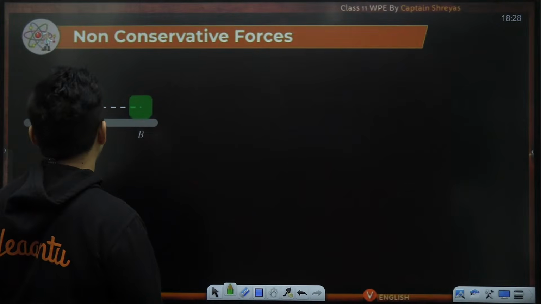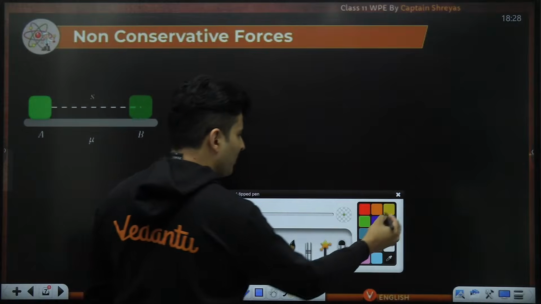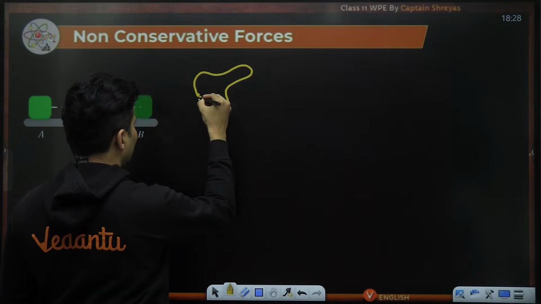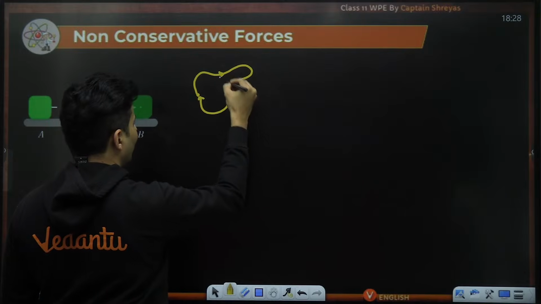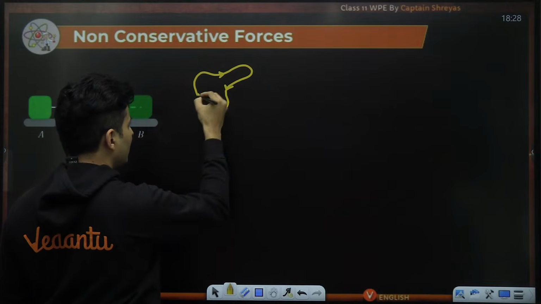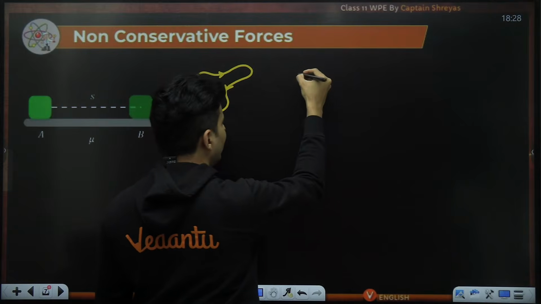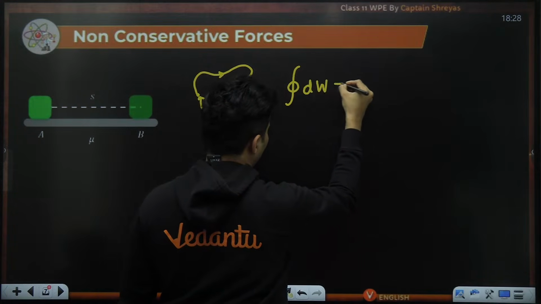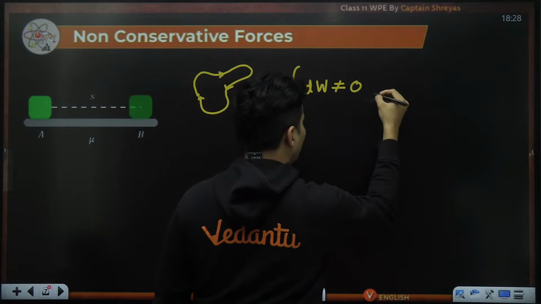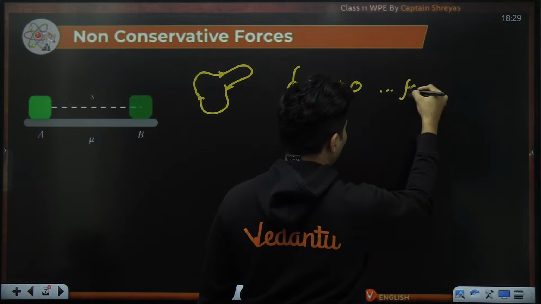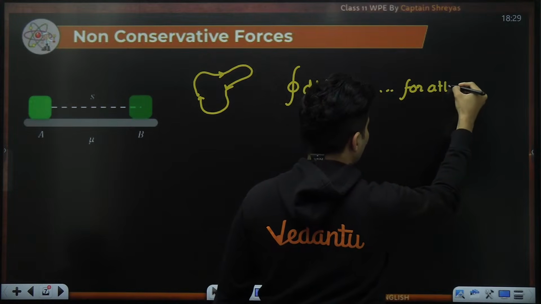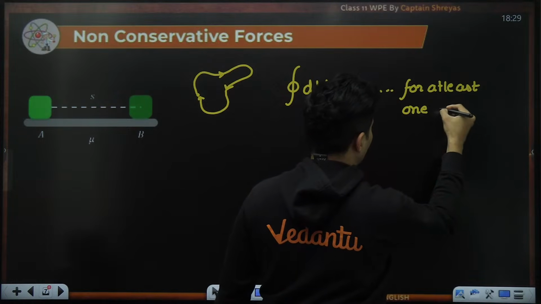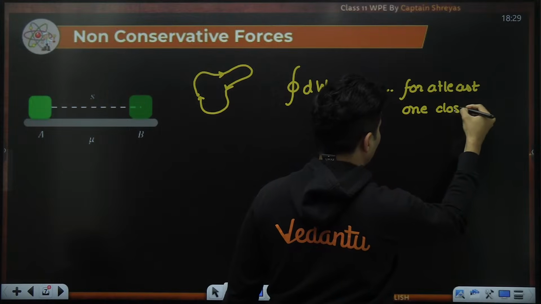But now if you talk about non-conservative forces, then if you go from one point along some random path back to the same original location, you will find that the total work done in a closed path will not be zero for at least one closed path.